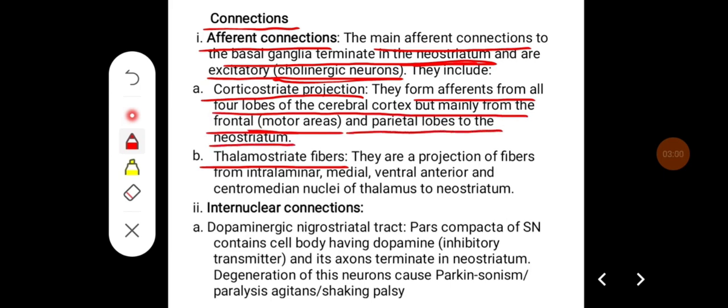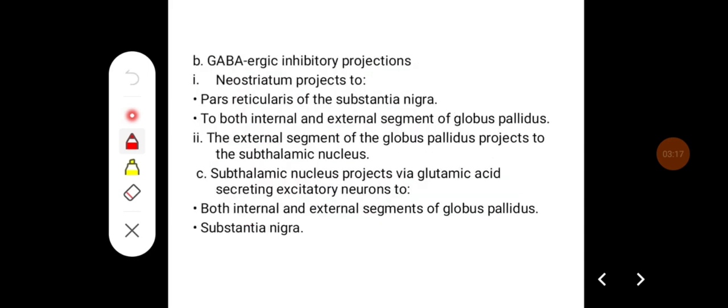Whereas thalamostriate fibers are projection fibers from the intralaminar, medial and ventral anterior, and centromedian nuclei of the thalamus to the neostriatum. Coming to the intranuclear connections, there are dopaminergic nigrostriatal fibers, GABAergic and glutaminergic fibers.